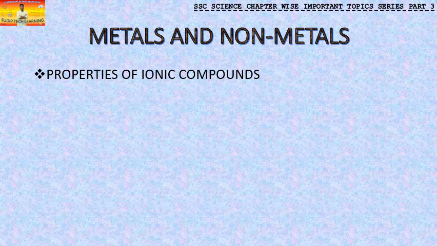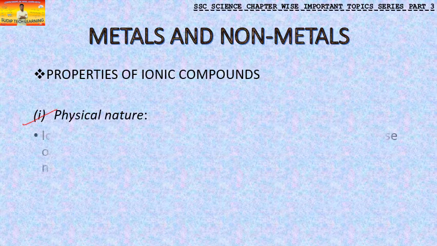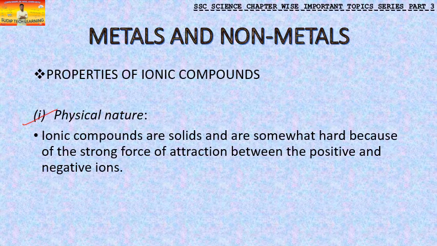The next thing you have to know is the properties of ionic compounds. Ionic compounds have very special properties. First we'll see the physical nature. Ionic compounds are solids, and somewhat hard. They are hard in nature because they have a strong force of attraction between positive and negative ions. What are these positive and negative ions? There is a cation and an anion. A cation is positively charged and an anion is negatively charged.